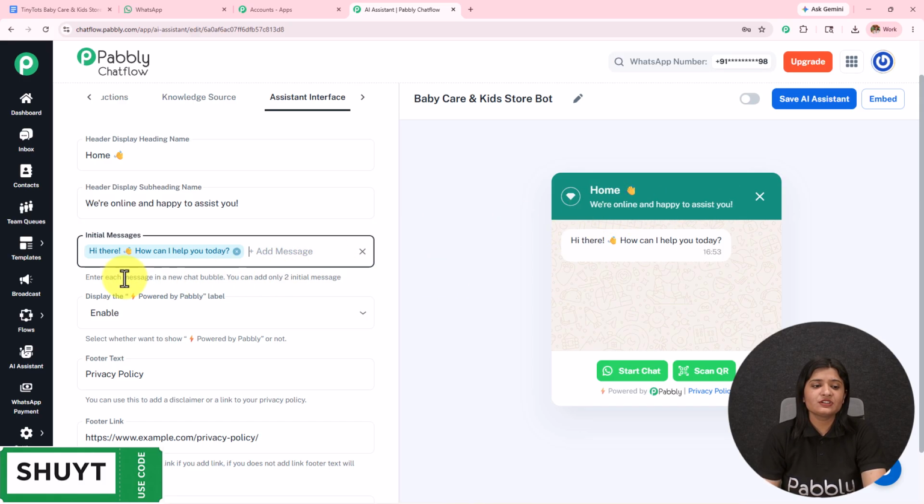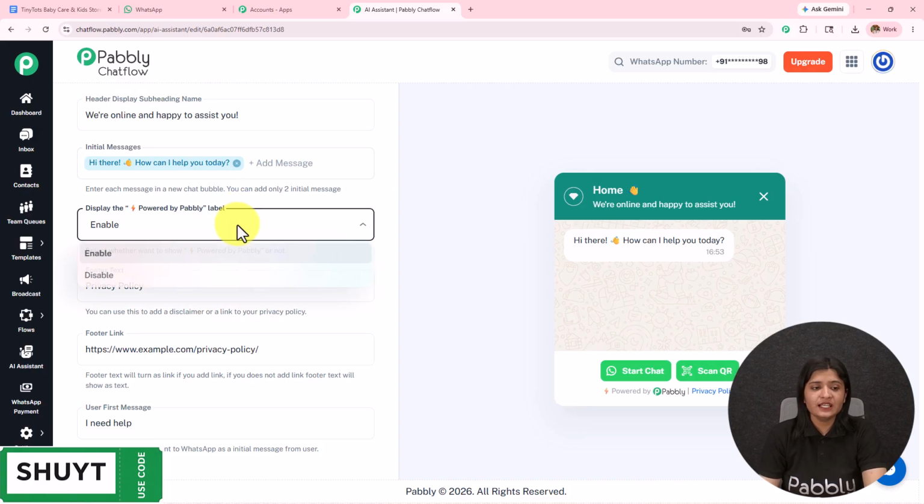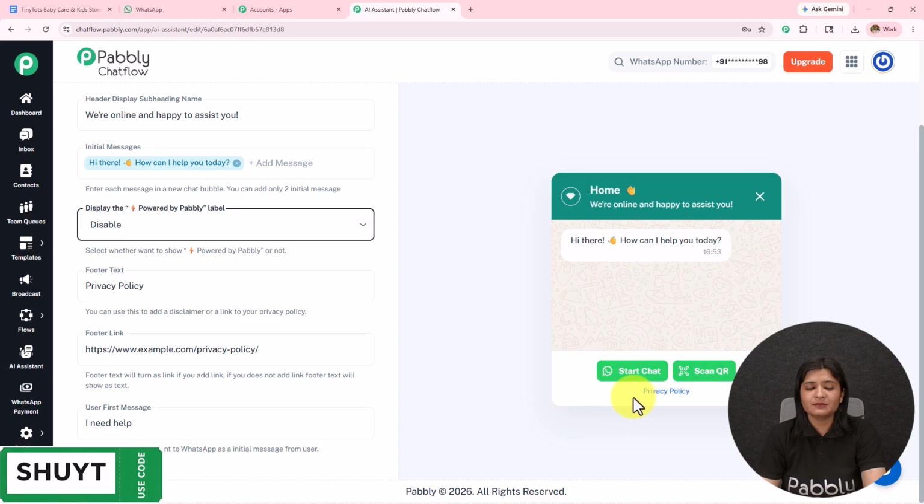Then we have these initial messages. You can add 2 initial messages. I have added 1 only, using which your AI agent is going to reply to the user. Then we have this display "powered by Pabbly". I have kept it enabled. If you want to disable it, you can disable this.